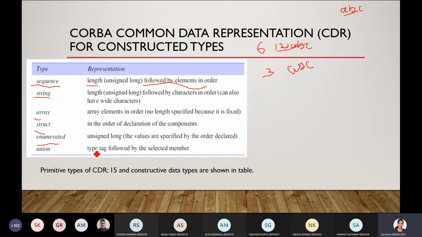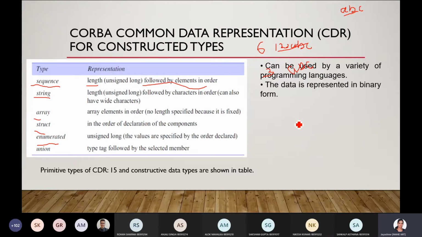If it is an enumerated data type, unsigned long, the values are specified by the order. It is the same as a struct; enumerated is also specified like a struct. Union, these three are alike: type tag followed by the selected member. This representation can be used by a variety of programming languages.